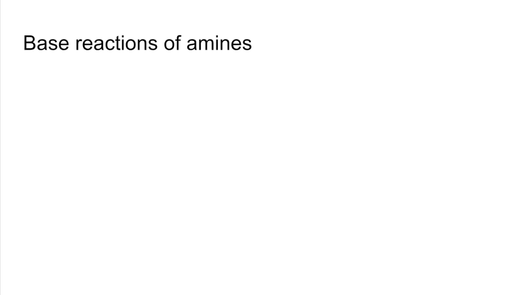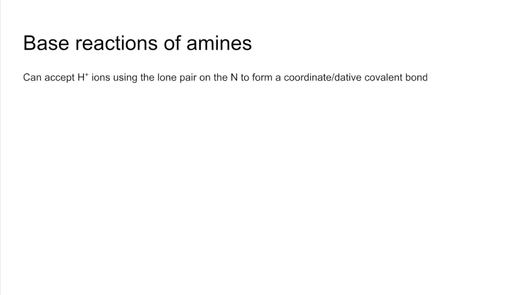So we'll look at some reactions now. So we'll start with the base reactions of amines. So remember we said on the introductory slide they can accept H+ ions using the lone pair on the nitrogen, and it forms a dative covalent or coordinate bond. And the product is an alkyl ammonium ion.